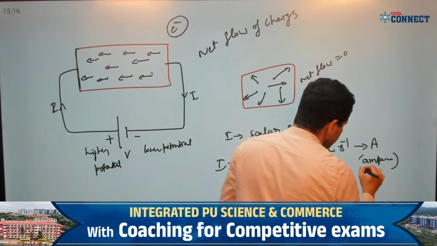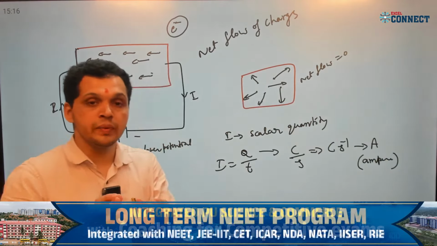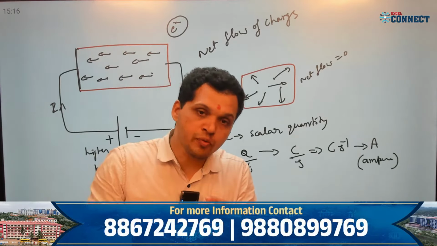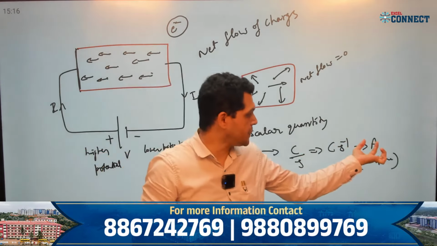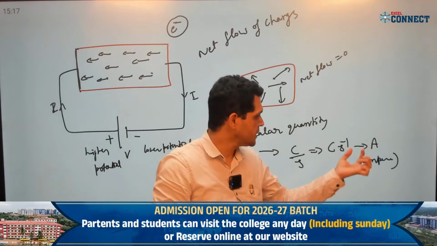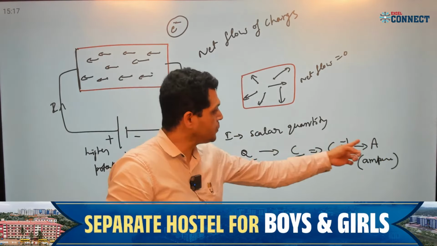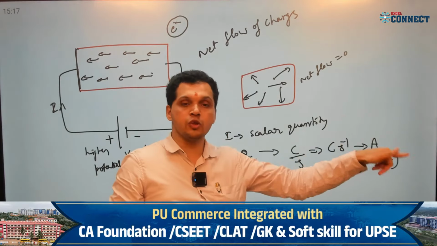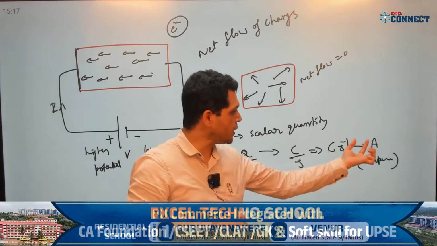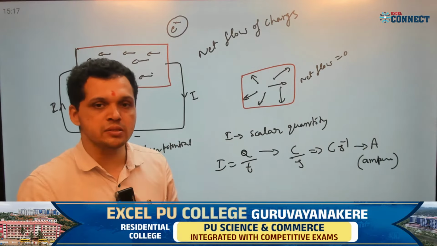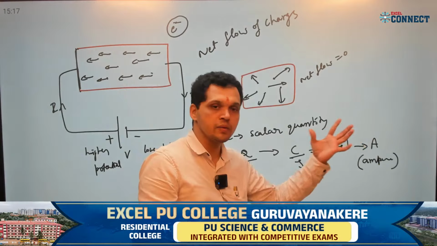AMPERE. Ampere. When writing a scientist's name, it should be in small letter. When writing the unit, if it is a symbol, capital letter A is the unit. Ampere is the SI unit of current. Ampere or Coulomb per second also we can write. You can write ampere or Coulomb per second also. Both are correct. Both are in the SI system.